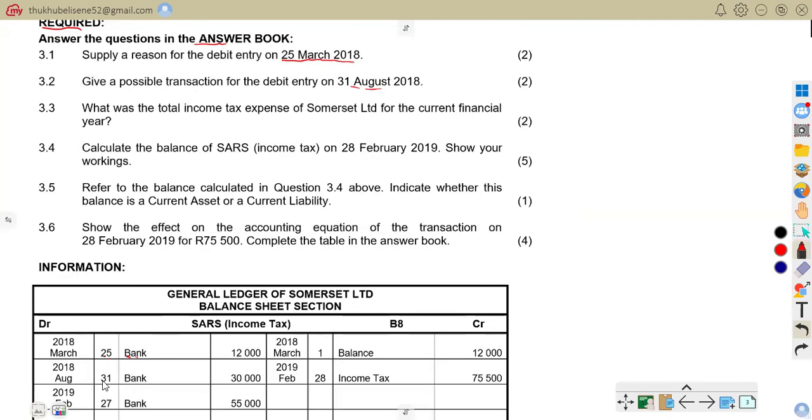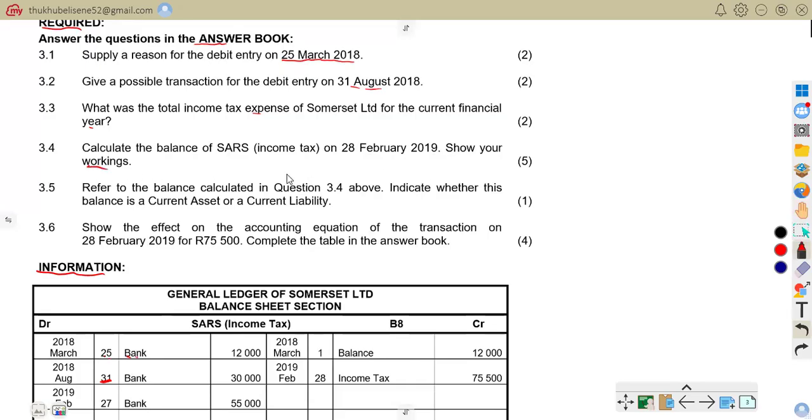So we are talking about this 31st of March, and you are to give a possible transaction for that. 3.3, what was the total income tax expense of Samset Ltd for the current financial year? So we are asked about the total income tax from the information that is given. 3.4, calculate the South African Revenue Service SARS or income tax on the 28th February 2019.